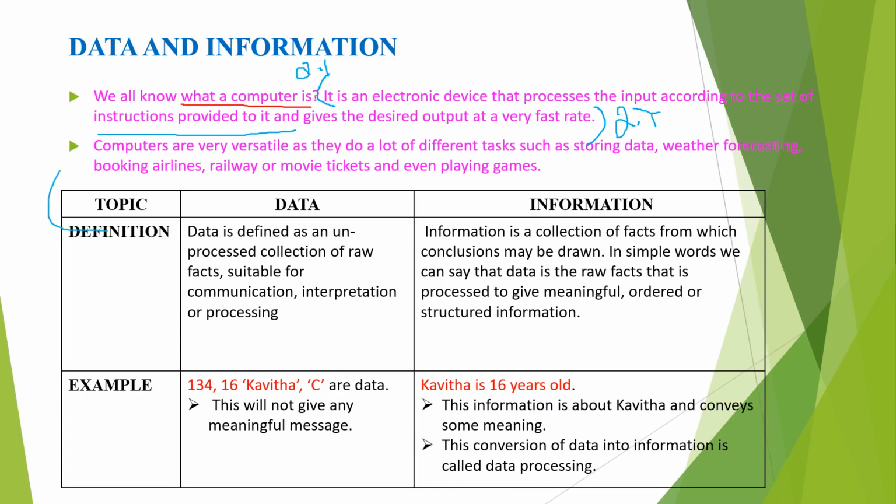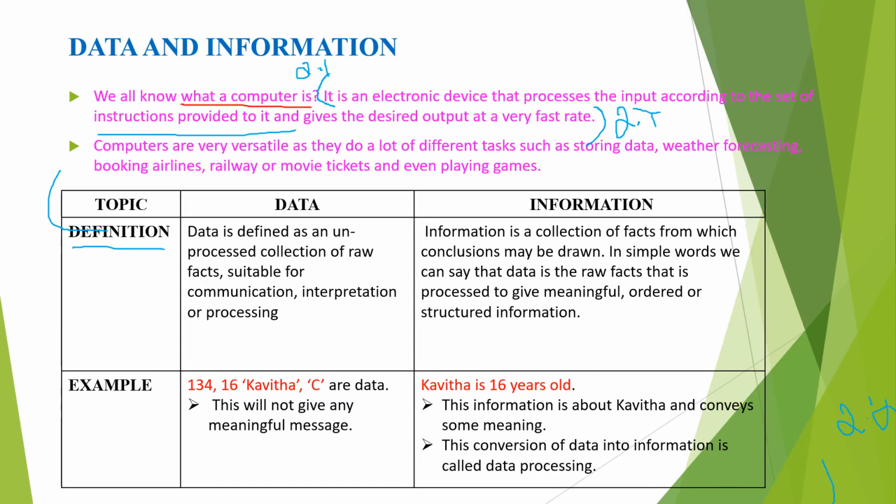This is the second 2 mark of our book. Question number 2.2. Distinguish between data and information. What is this? Distinguish between data and information. The definition for data is it's an unprocessed collection of raw facts. What is meant by unprocessed data?